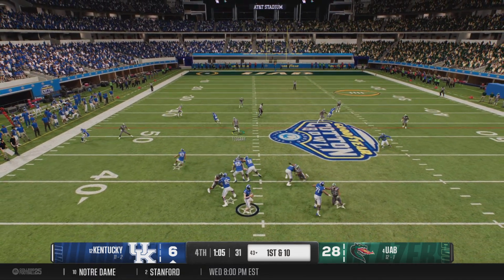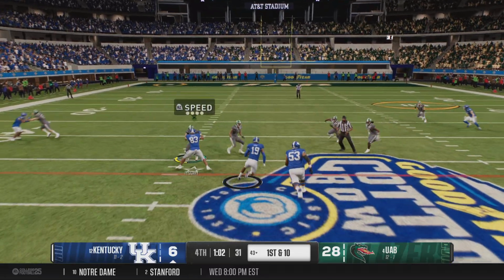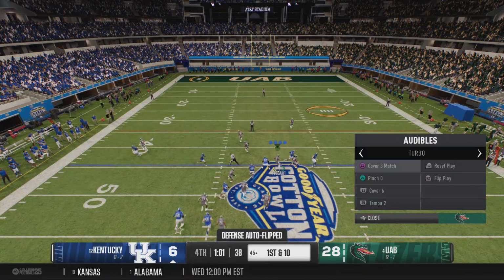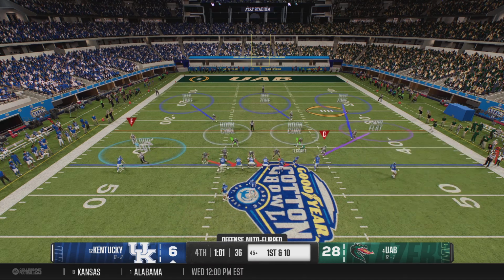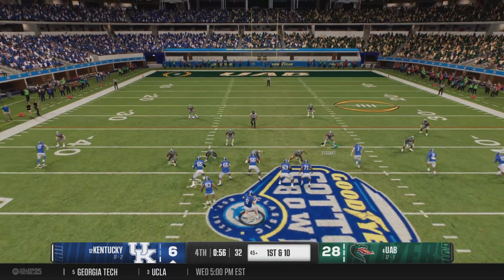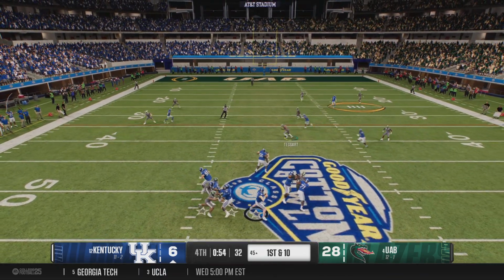On 1st and 10, they'll look to throw it. Caught over the middle. It's cross. Tackled, but not before he gets into enemy territory at the 45. The clock is still running. They've got to get set quickly. Here comes a first down pass attempt.